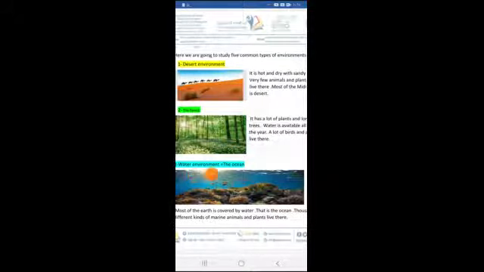The water environment, or the ocean. Most of the earth is covered by water. That is the ocean. So when I say the ocean, I mean the water environment, and when I say the water environment, I mean the ocean. Thousands of different kinds of marine animals and plants live there. Also, some of the biggest animals in the world live in the ocean, like the blue whales.